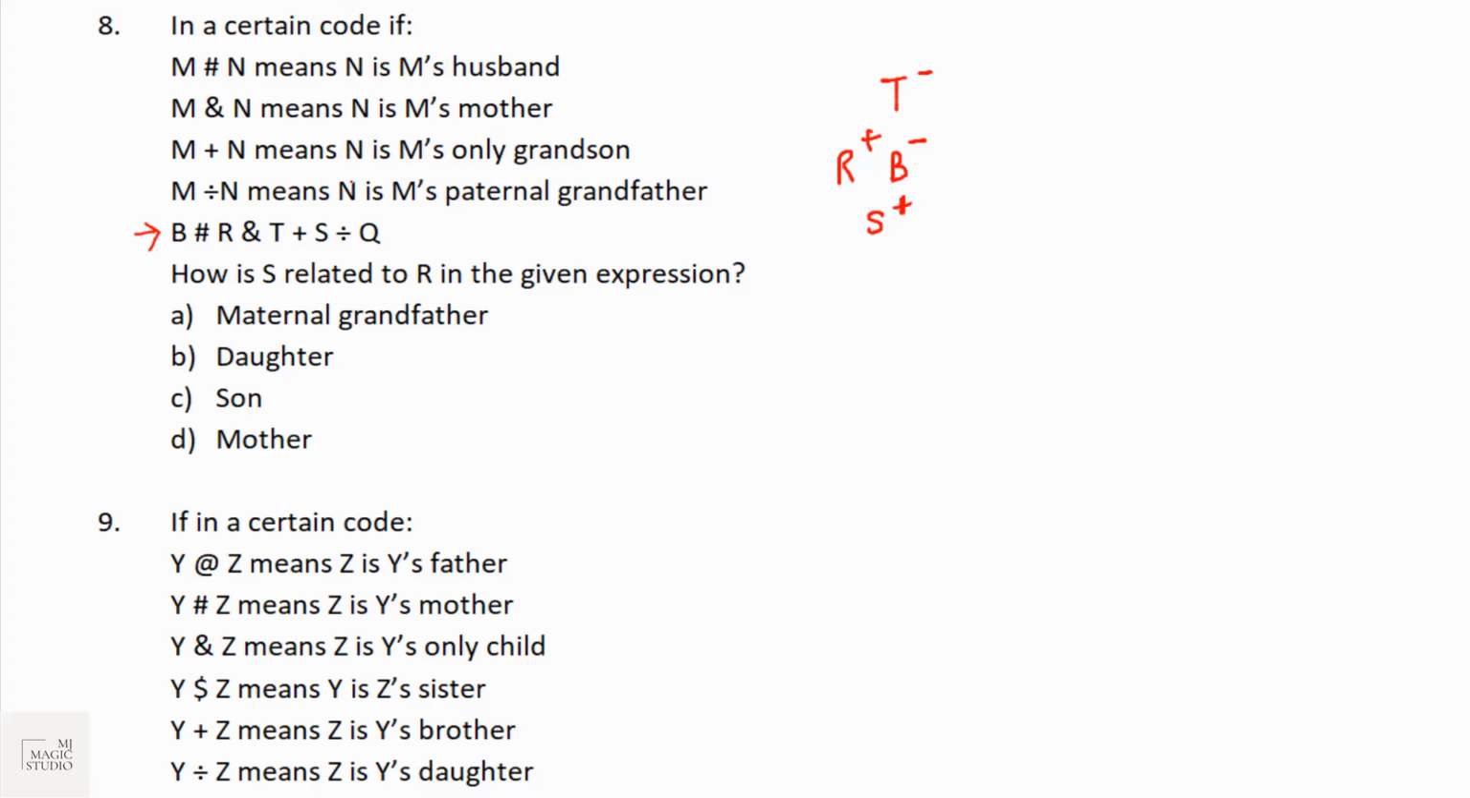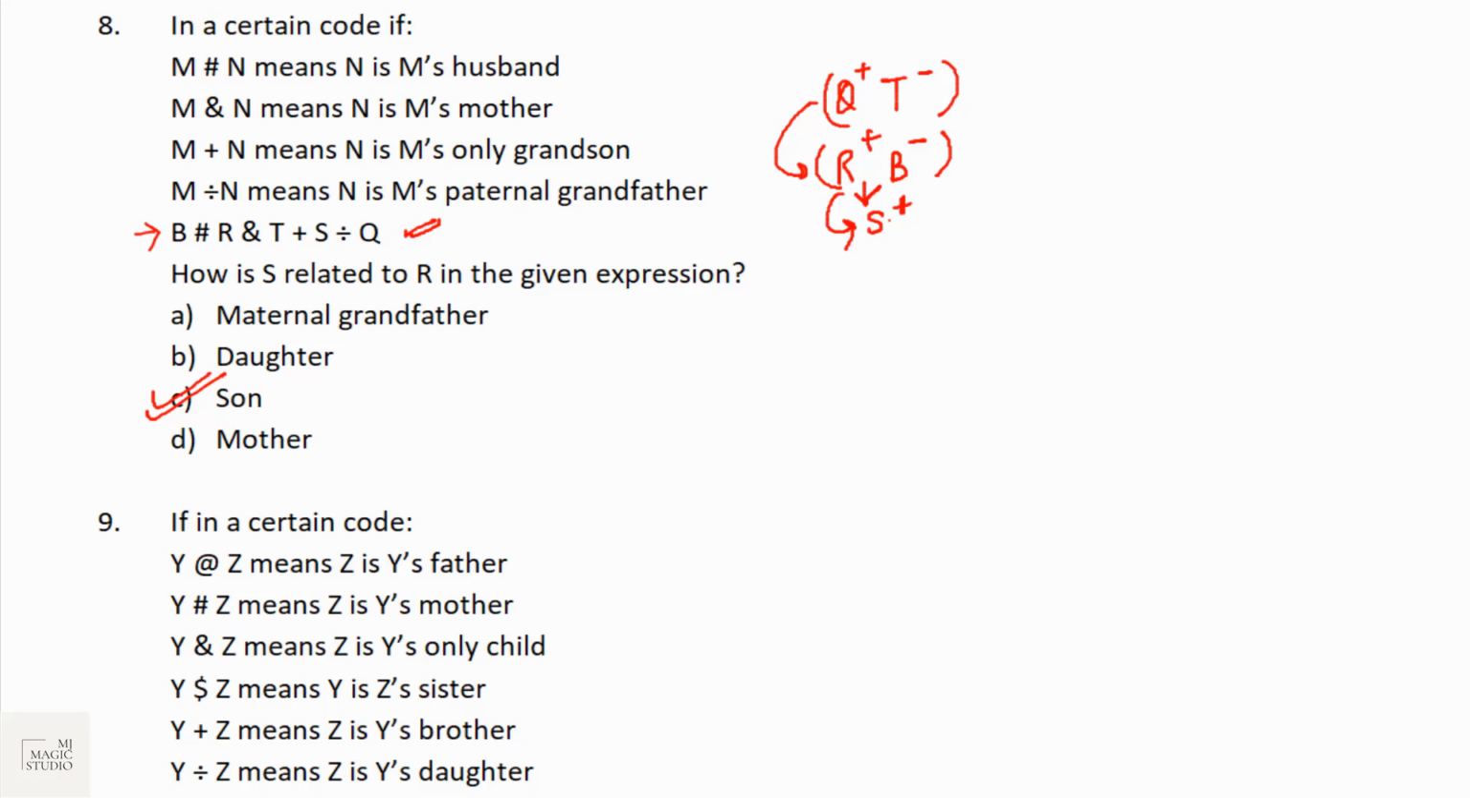S divided by Q, that means Q is S's paternal grandfather. So this is the family tree which we have. Question is, how is S related to R? S is son of R and B. S is son of R. Just read the code carefully. No need to read all the codes. Go to the question or the expression. Try to build the tree diagram and solve it.